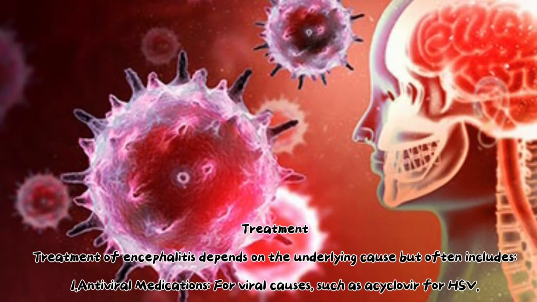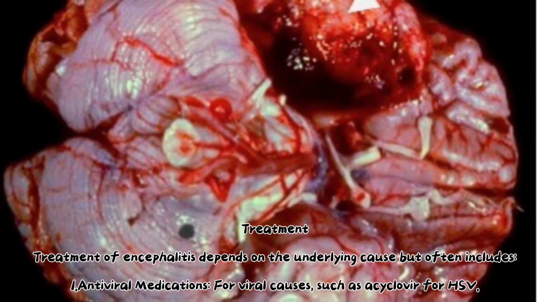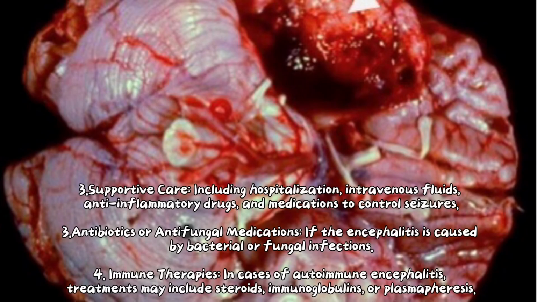Treatment: treatment of encephalitis depends on the underlying cause but often includes: 1. Antiviral medications for viral causes, such as acyclovir for HSV. 2. Supportive care, including hospitalization, intravenous fluids, anti-inflammatory drugs, and medications to control seizures. 3.